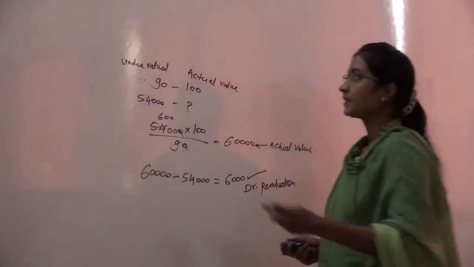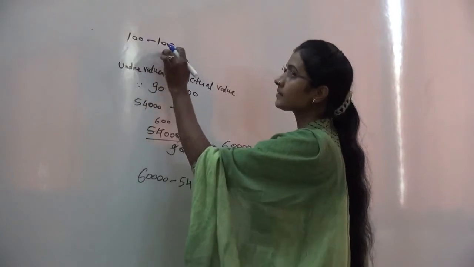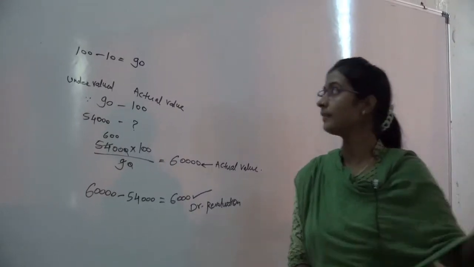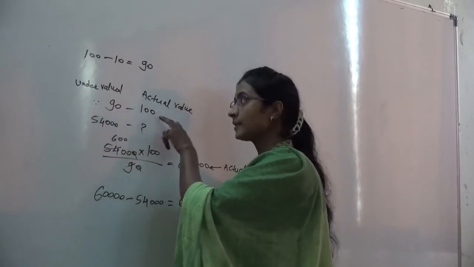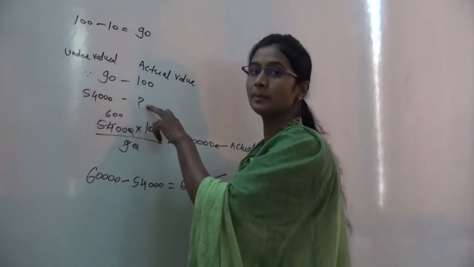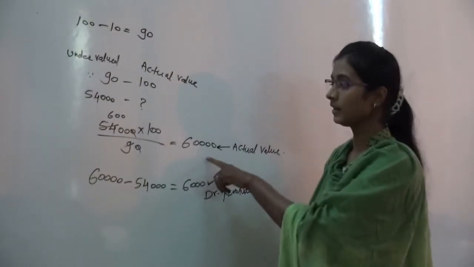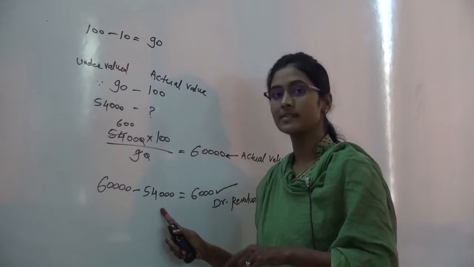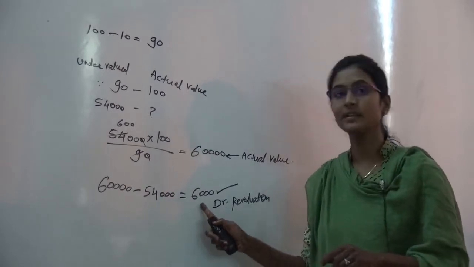Stock is undervalued by 10%. That is, if actual value is 100, its 10% will be 10. So it is undervalued by 10, that is actual value will be 90. So we can find like this: if undervalue is 90 when actual price is 100, then if in our book it is given 54,000, what will be the actual price? After doing the cross multiplication, we will get the amount 60,000. That means 60,000 is our actual amount of stock. So 60,000 is the actual value and 54,000 is the undervalue. So the difference amount will be the gain for our partnership firm. So 6,000 is the amount of gain.